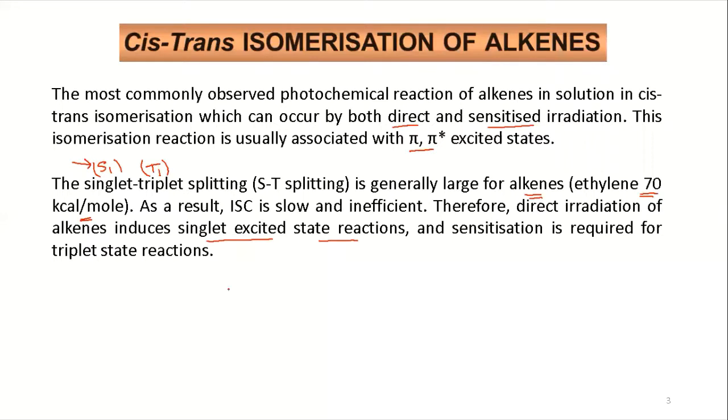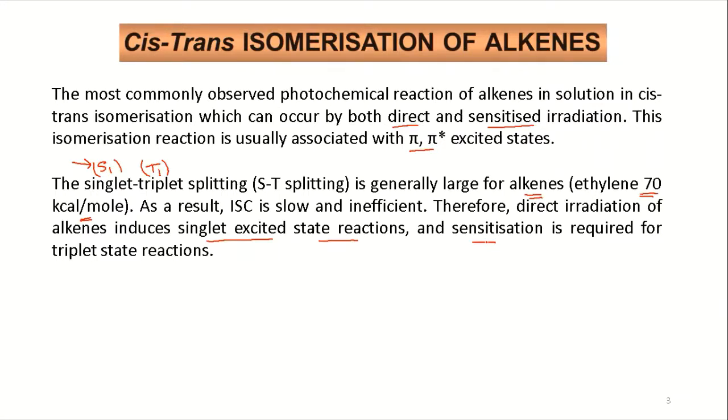Now we can access the triplet state with the help of a sensitizer. A sensitizer molecule like benzophenone or a ketone will absorb light and come down to its triplet state T1, and a suitable T1 is one higher than the T1 of our molecule of interest, the alkene, but not far higher, within about 10 kilocalorie gap.